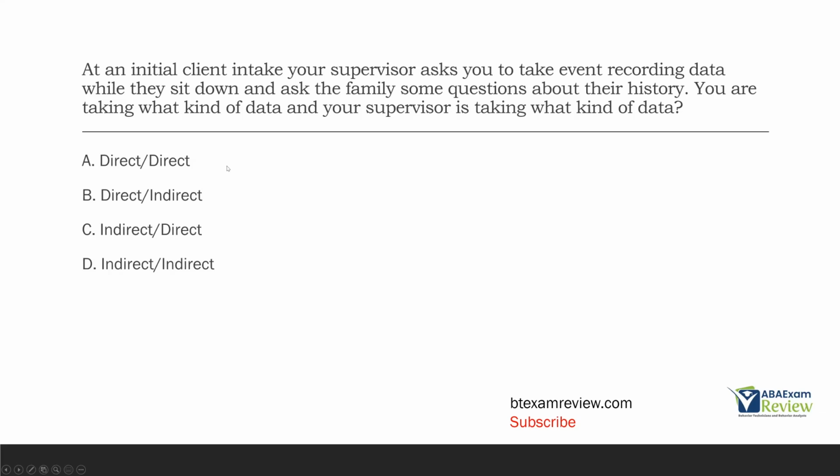A, direct. Well, it's not direct because an interview or asking questions to the family is not direct. B, direct, indirect is what we're looking for. C, indirect. Event recording is not indirect. D, indirect. Again, you're not taking indirect data. You are taking direct. Your supervisor is taking indirect. So what kind of data? B.